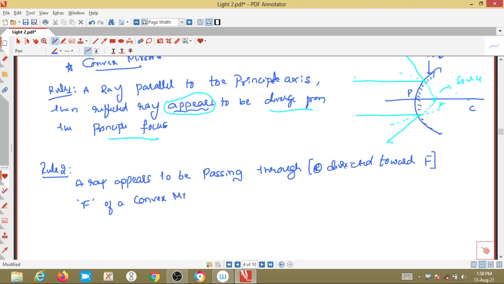We are talking about the convex mirror, right? We are talking about the convex mirror.